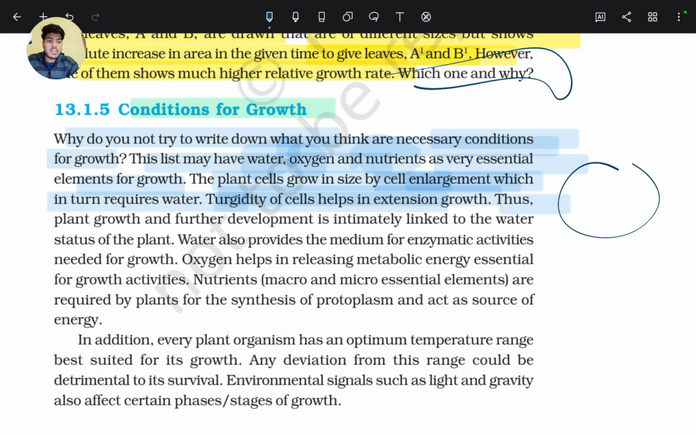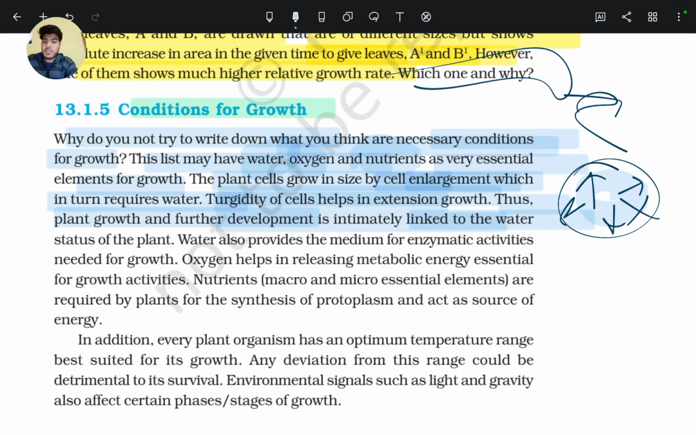Thus, turgidity of cells, that is the inside pressure on the outside wall, extends the cell and extends growth. Thus, plant growth and further development is intimately linked to water, because of the water pressure exerted on the outward wall. Water also provides the medium for enzymatic activities, like cytoplasm, needed for growth.